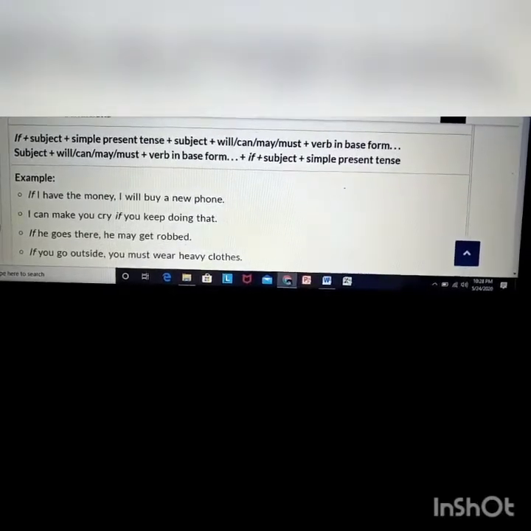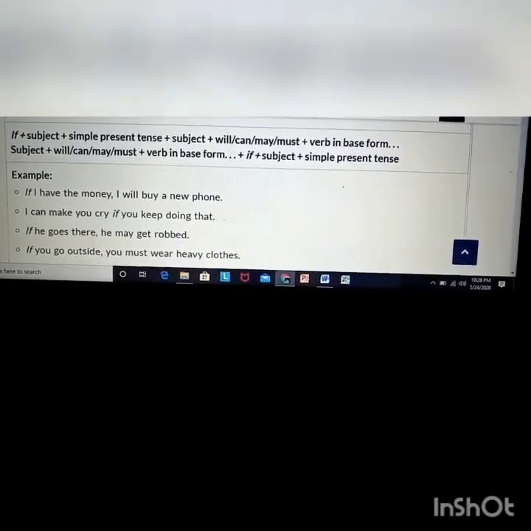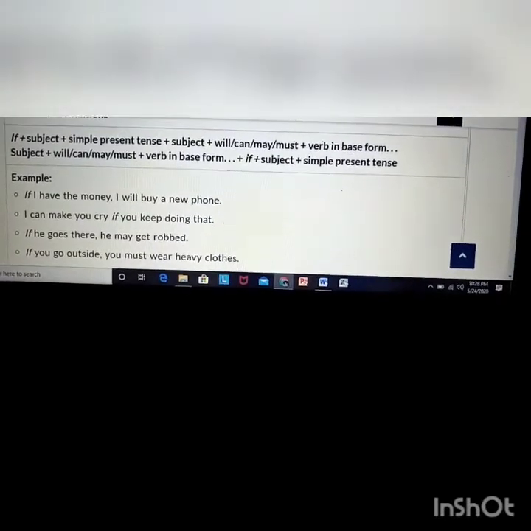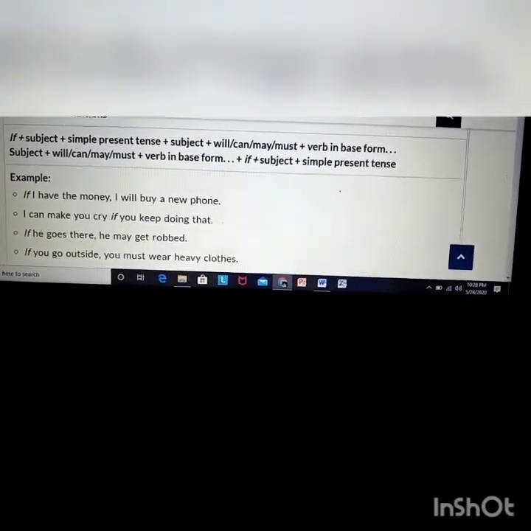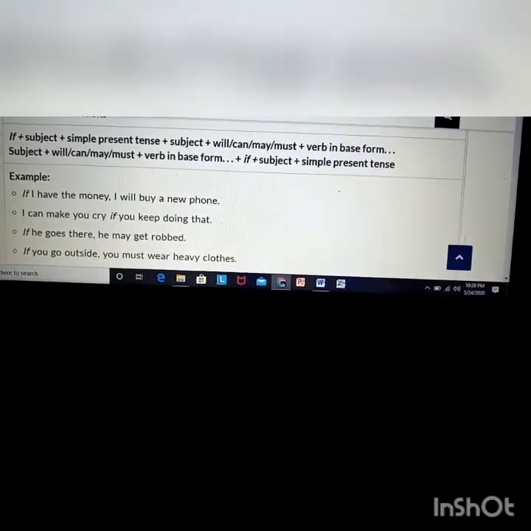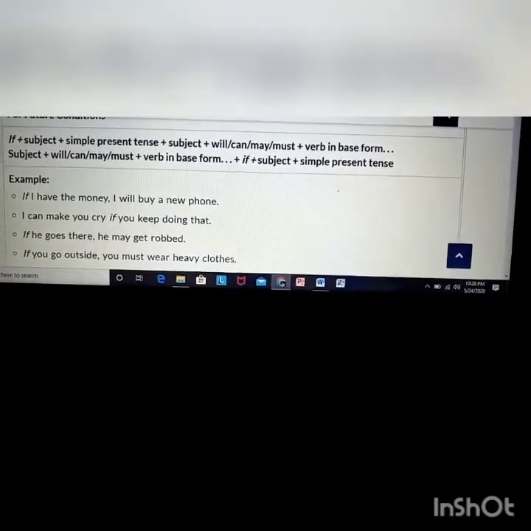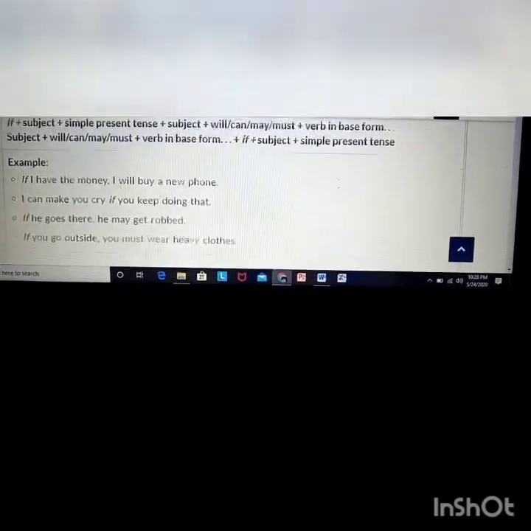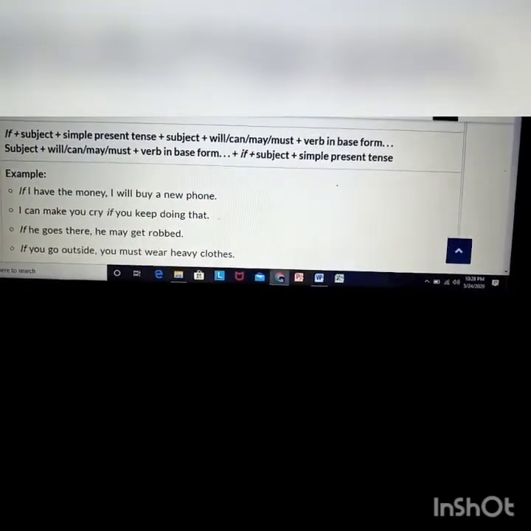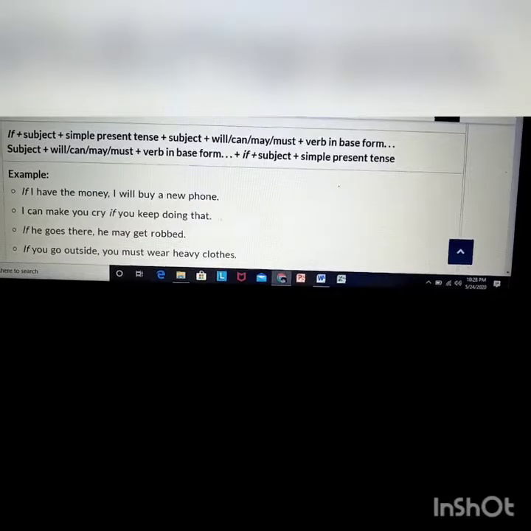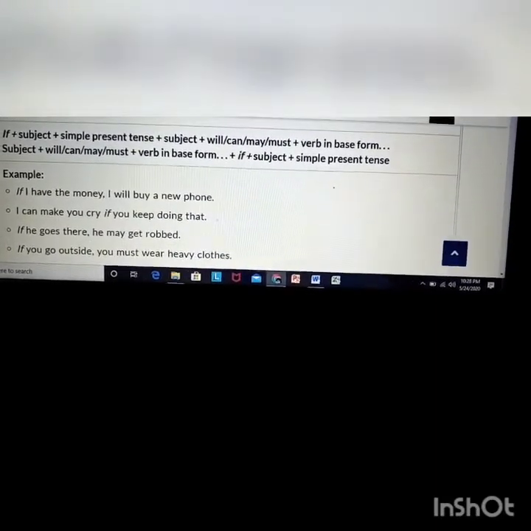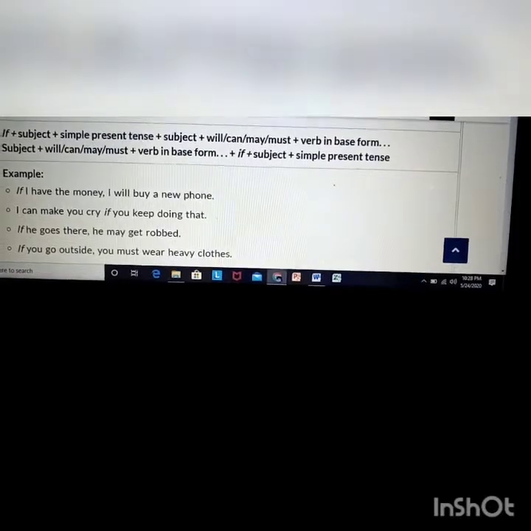If plus subject plus simple present tense, plus subject plus will, can, may, must plus verb in base form. That means it is called first conditional. So, if plus present indefinite tense or simple present tense, plus future indefinite tense.